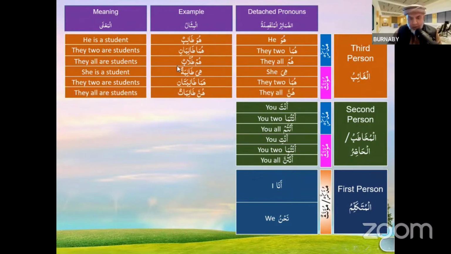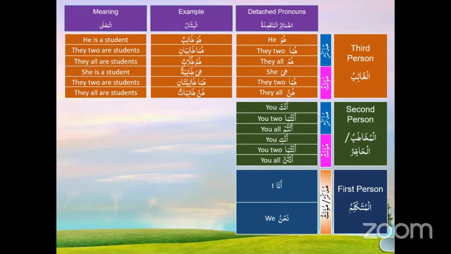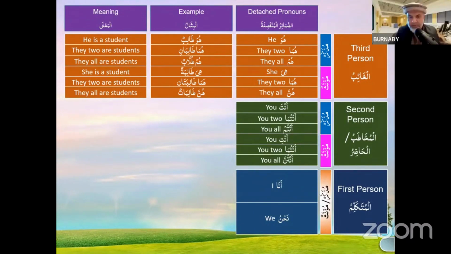So they are all students. Look, hum tullabun and hunna talibatun. How would you know you're talking about male? When you see the hum, because hum belongs to the male. And you say hunna, then you would know you're talking about feminine. But also the talibatun is giving away the fact that you're talking about feminine. Is that making sense? Is this helping you understand the concept? Yes.